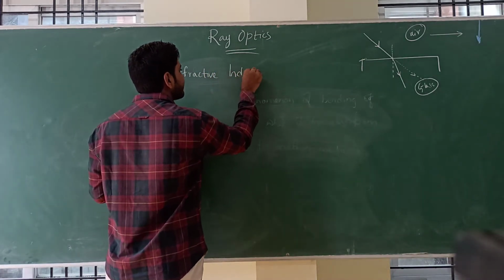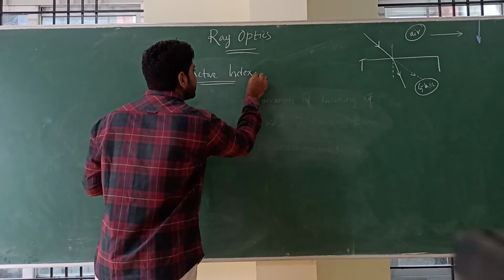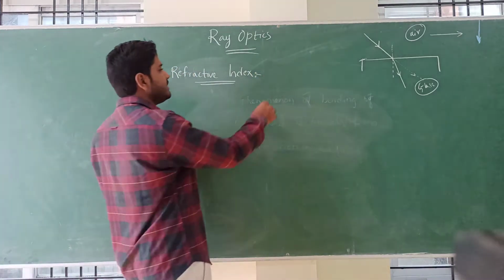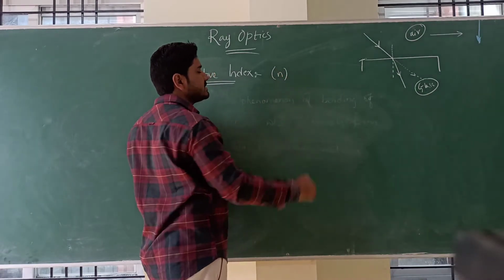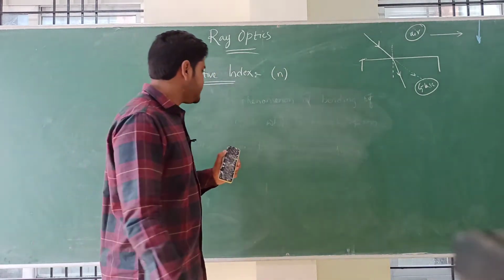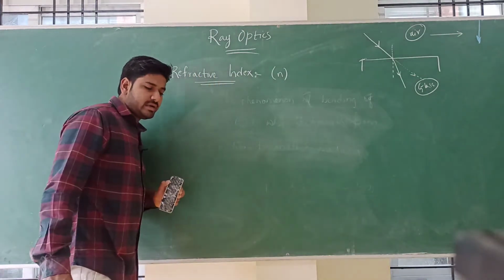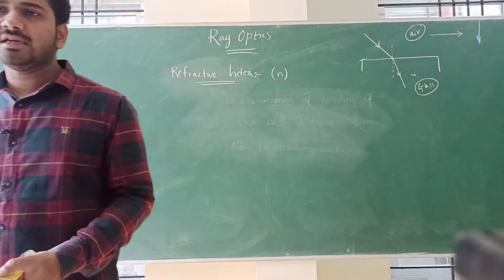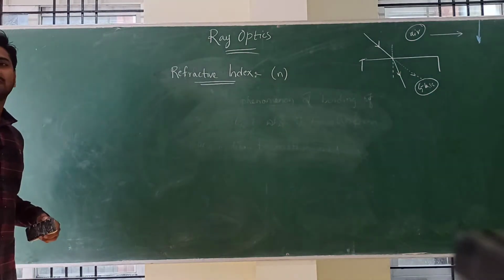What is refractive index? It is denoted by small n. Refractive index is nothing but the ratio of the velocity of light in vacuum to the velocity of light in the medium.